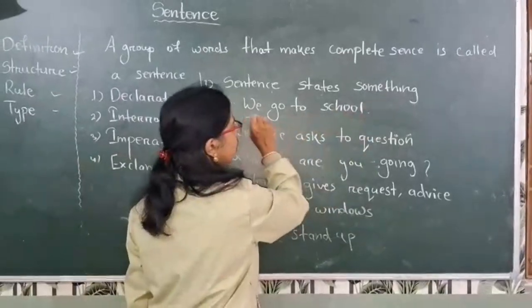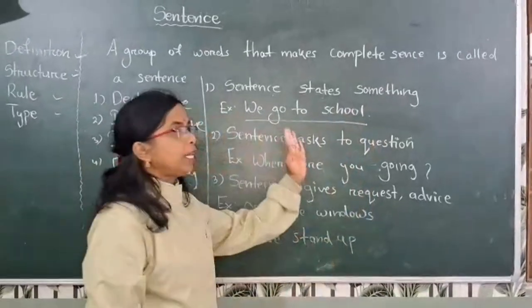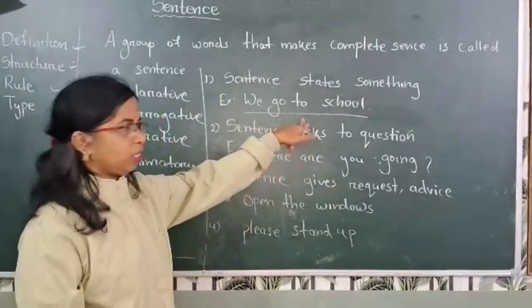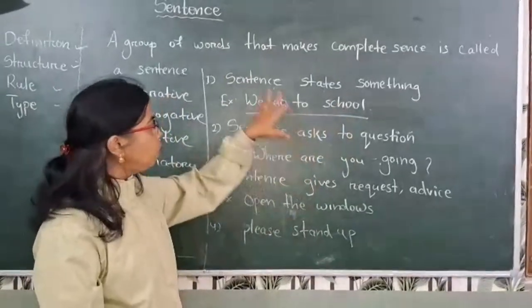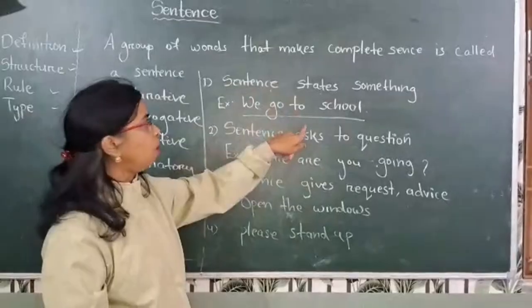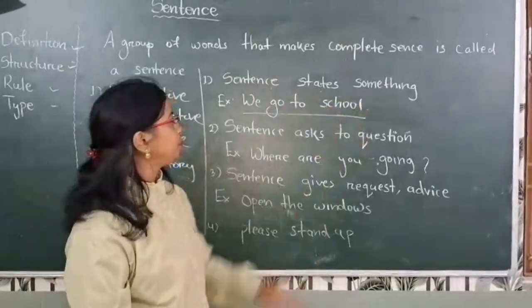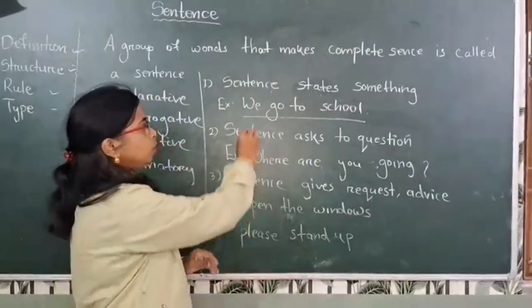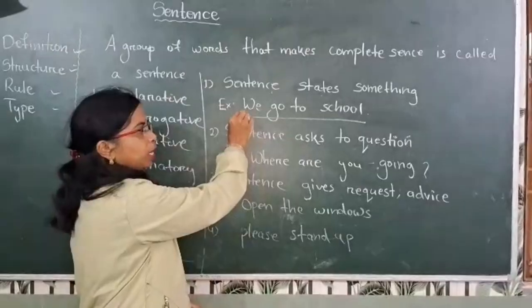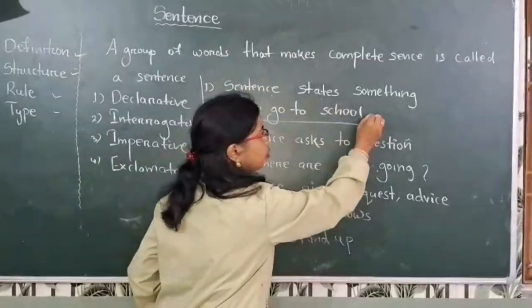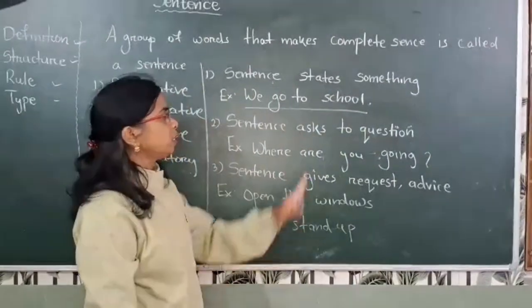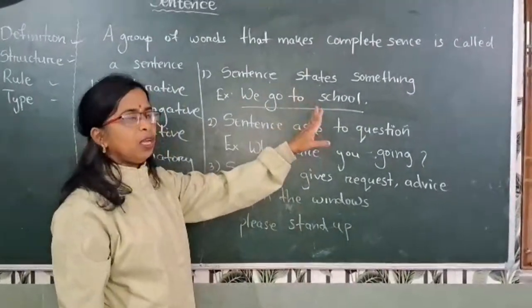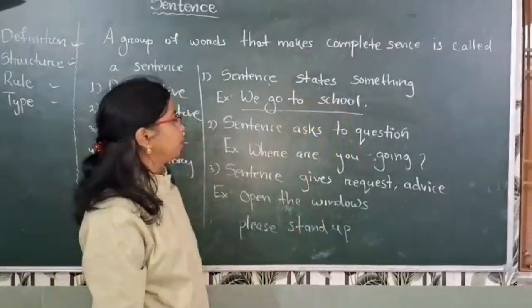This sentence gives complete sense and states some information. Already I told you a sentence starts with a capital letter and ends with a full stop, so a declarative sentence ends with a full stop because it gives some information.